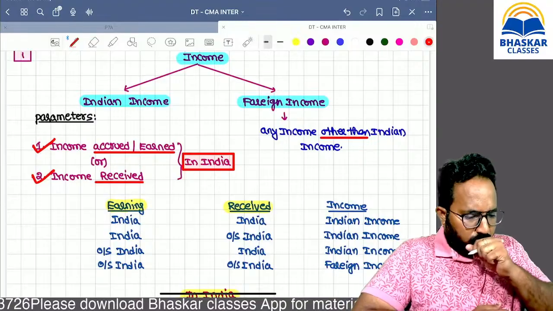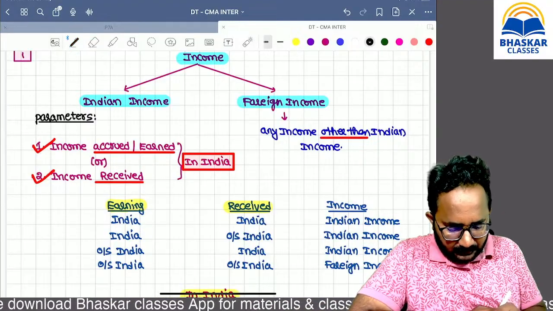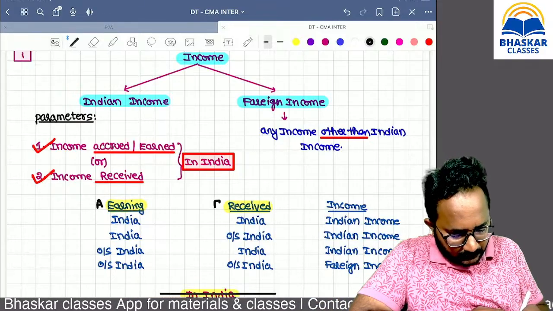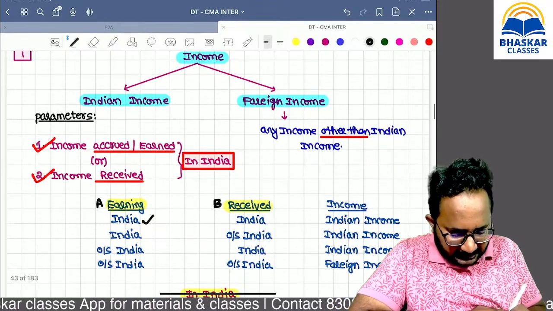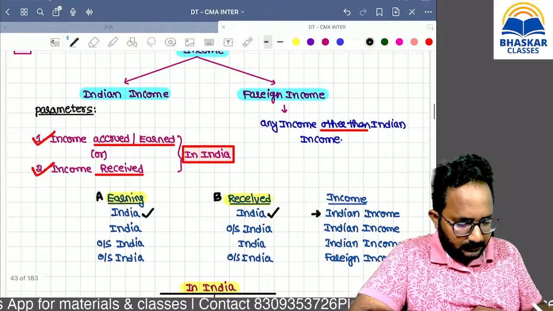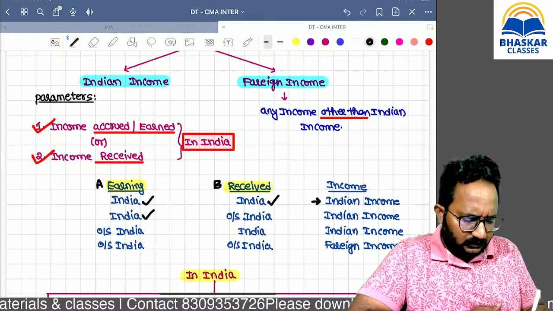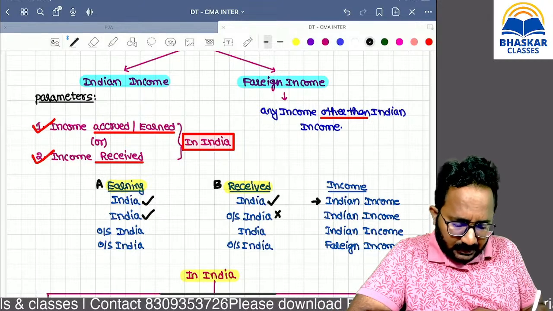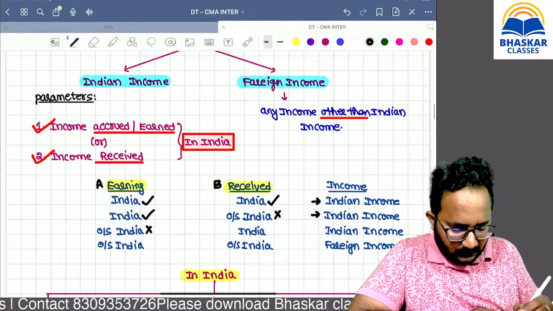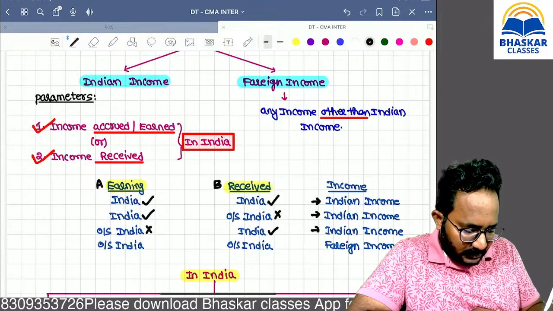Earning as well as receipt: any one of these things connected. Here both the things are connected, that's why it is Indian income. Earnings connected but received not connected, but any one of the things connected, also Indian income. Here earnings not connected to India, but received is connected to India, that's why Indian income.